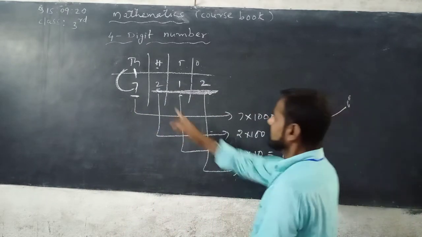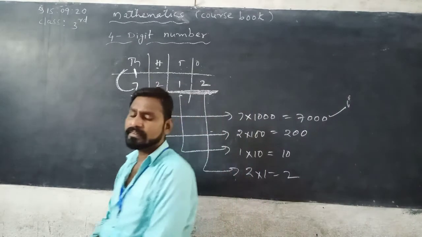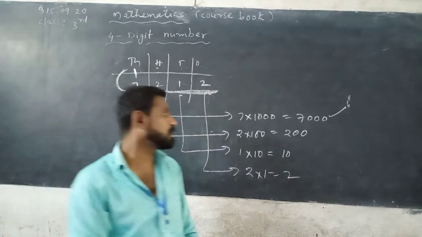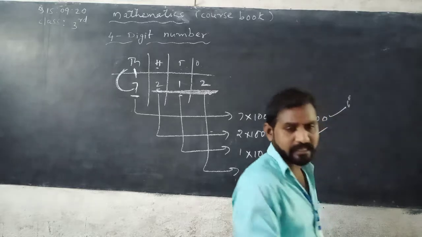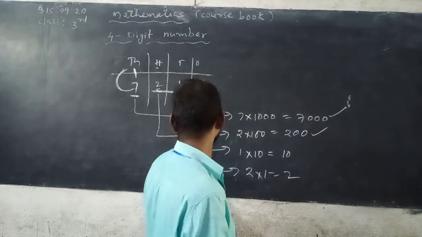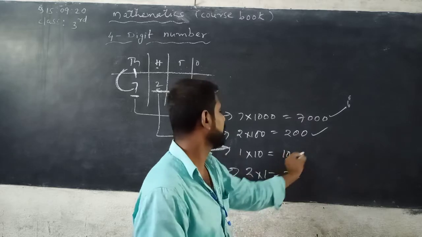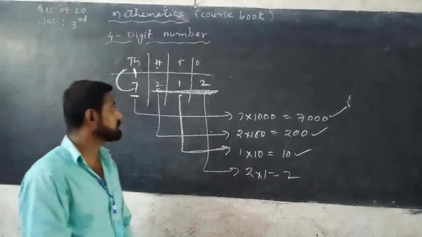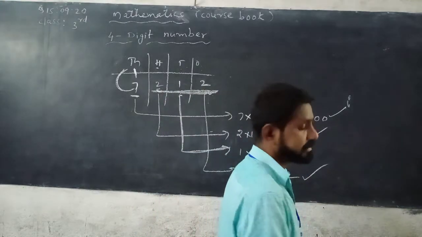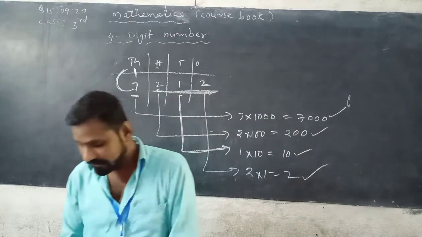Now next, 2 is in hundreds place, no? 2 hundreds, 200. Now next, another one. 1 is in tens place. 1 tens, 10. Next, 2 is in ones place. 2 ones, 2. This is the place value.